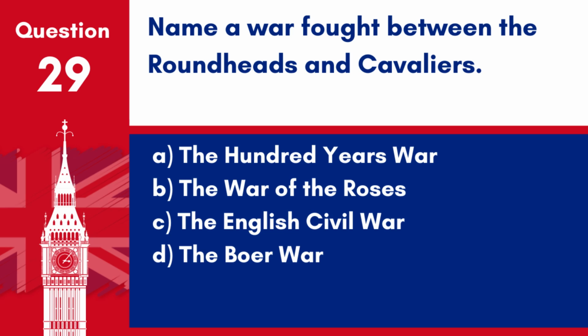Question 29. Name a war fought between the Roundheads and Cavaliers. A. The 100 Years' War. B. The War of the Roses. C. The English Civil War. D. The Boer War. Answer C. The English Civil War. The English Civil War was fought between the Roundheads, who supported Parliament, and the Cavaliers, who supported King Charles I.